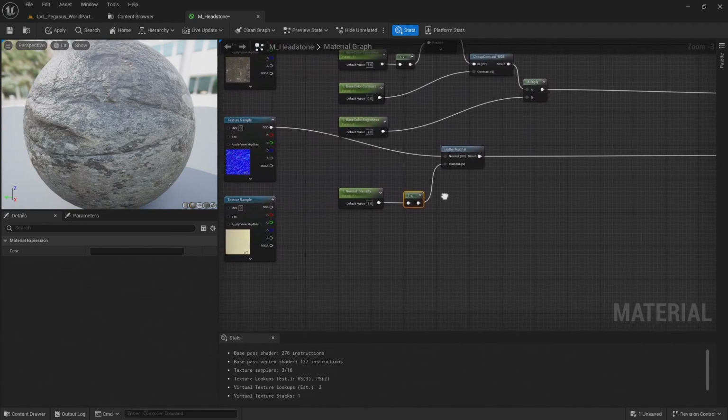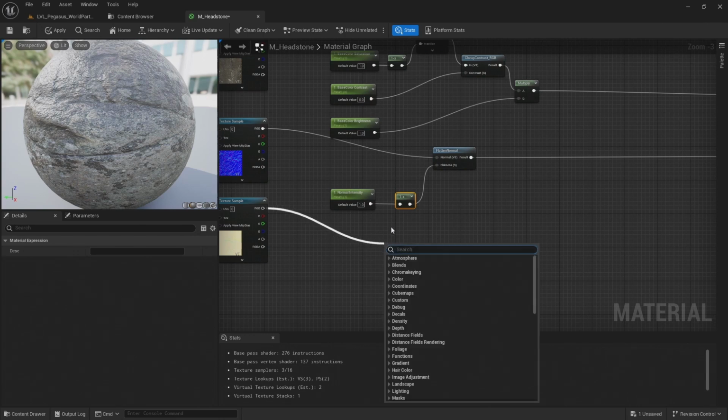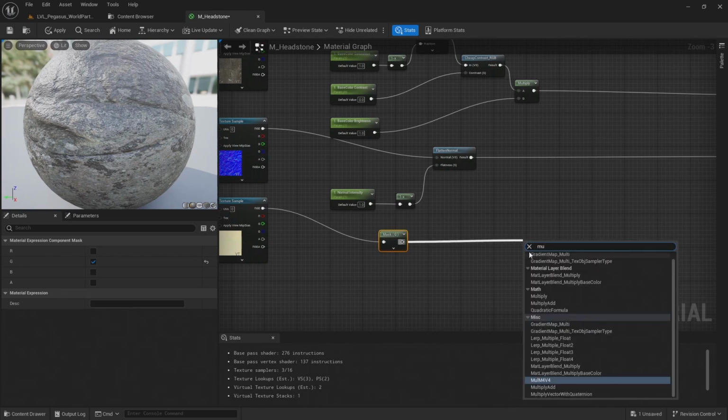And then finally, I'm going to grab the RGB of the packed occlusion, roughness, and displacement. Add this to a component mask. And I just want the green channel, which is the roughness. Connect that to a multiply.